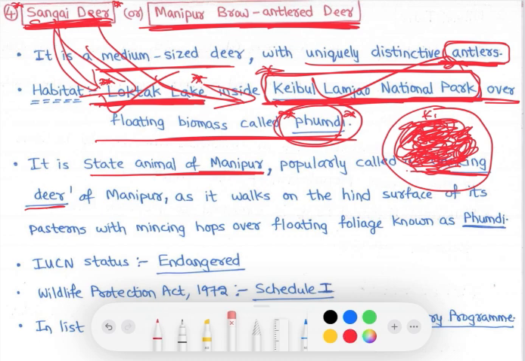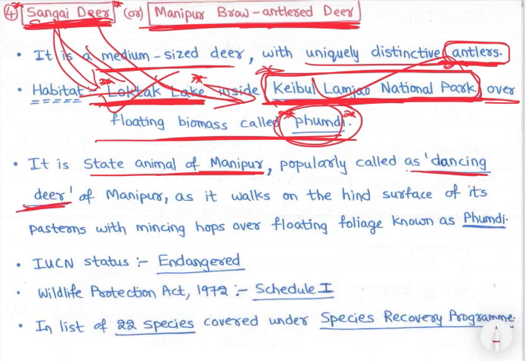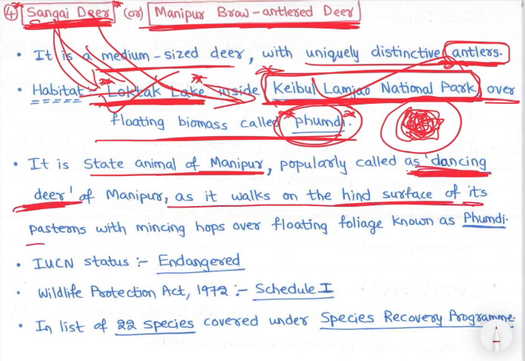See, it is called dancing deer because dancing deer क्यों है, right? Because अब देखो ये रह रही है पुमडीस पे, right? अब पुमडीस पानी पे, right? पानी पे फ्लोट कर रही है पुमडीस. So इतना लैंड की तरह नहीं है. So it moves, while it moves, जहां पुमडी नीचे जाएगी, so it feels like that Shanghai deer are dancing while they walk, as it walks on the hind surface of pasterns with mincing hops over floating foliage known as pumdi.